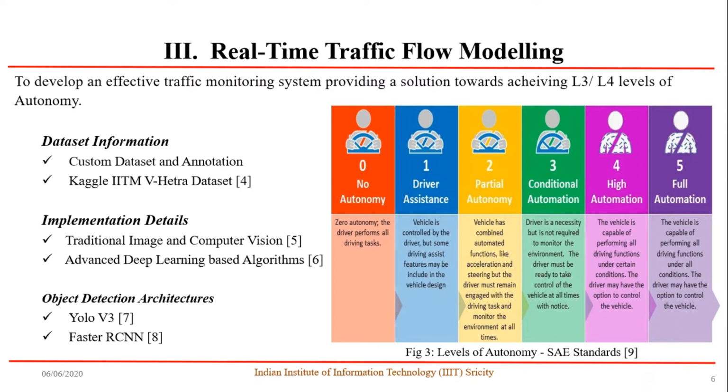As part of this work, two datasets were considered. One is the custom dataset, which is built from scratch and providing the annotation for the ground truth information. The other is the dataset which is made publicly available on the Kaggle platform, the IIT Madras heterogeneous dataset. As part of implementation, we have used and experimented with both traditional image processing and computer vision techniques, and we are going to discuss what are the drawbacks and limitations found in using the traditional mechanisms and what motivates us to choose the advanced deep learning based algorithms such as YOLO v3 and Fast RCNN.